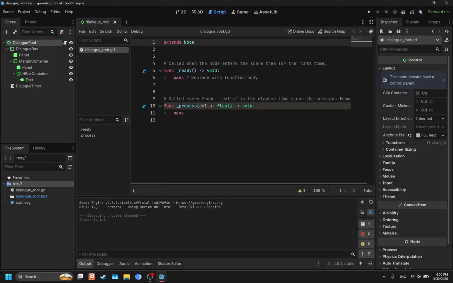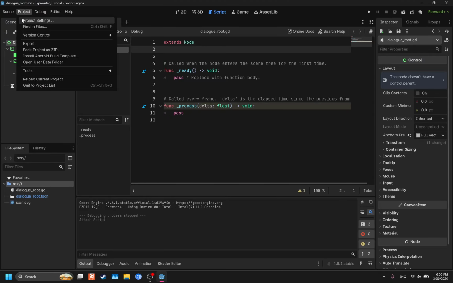So basically what I want to do for the functionality right here is that when you press E, the dialog box will start off not shown in the scene. And then when you press E, the dialog box pops up, and then it starts doing its typewriting. So to have the input for that be registered, we need to set that up before we put anything in here. So we're going to go to the top left here.